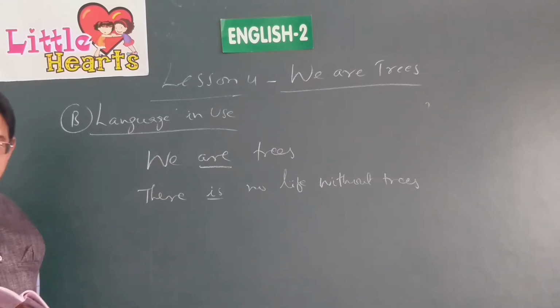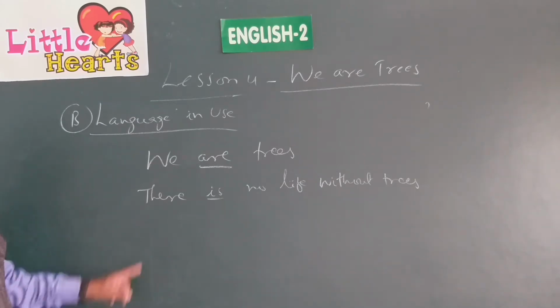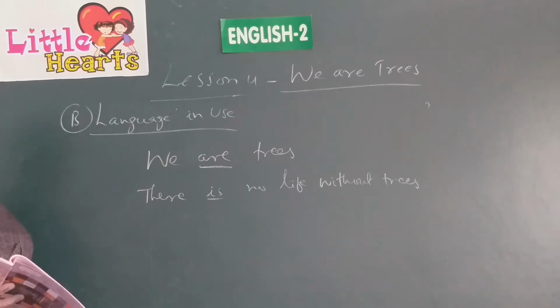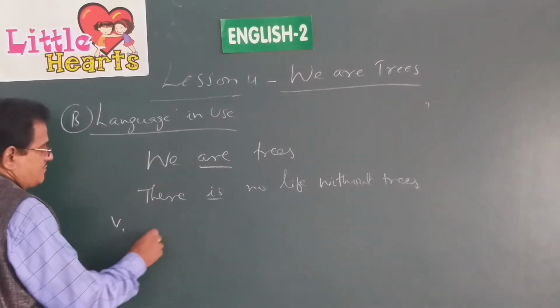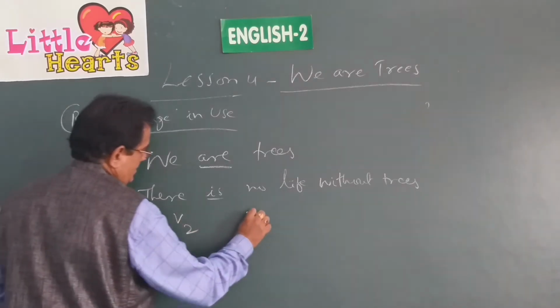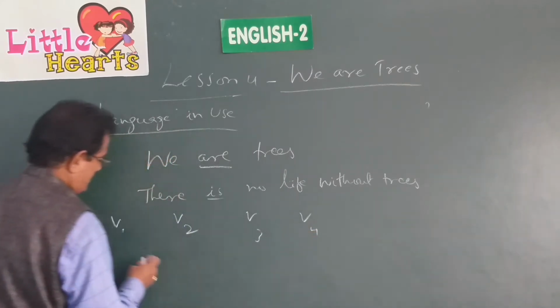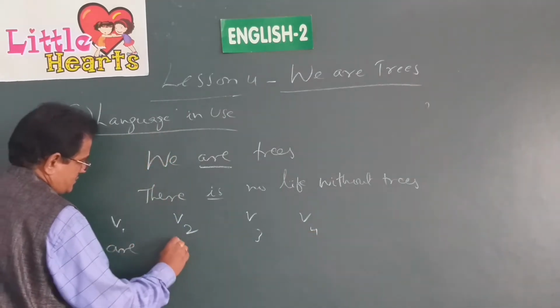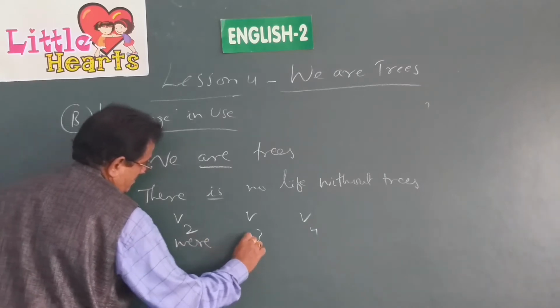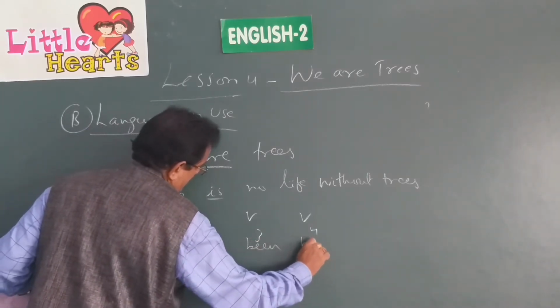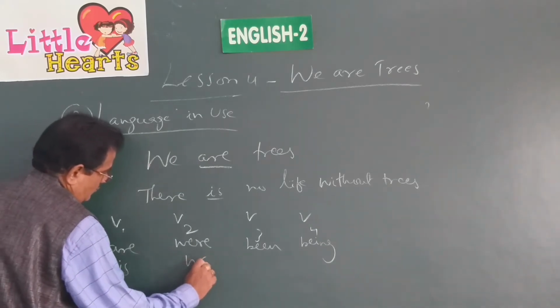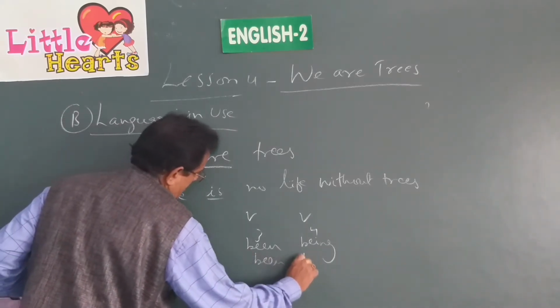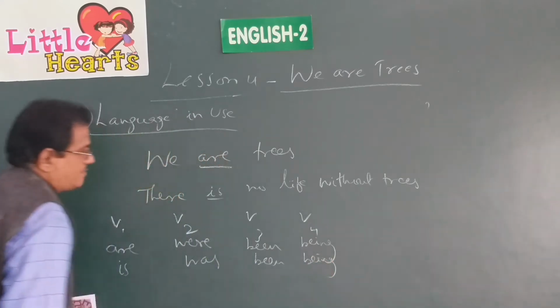You can see that there in the table, children, on page number 37. The verb forms are given there: V1, V2, V3, V4. V1 means first form of the verb, second form, third form, fourth form. Past form is were, past participle is been, present participle or ing form is being. In the same way, is, was, been, being. These are the other forms of the verb given there.